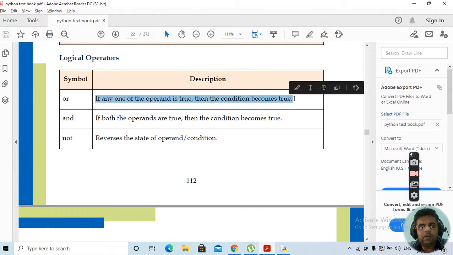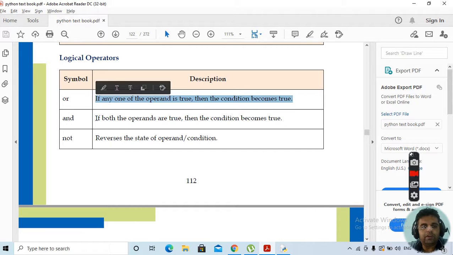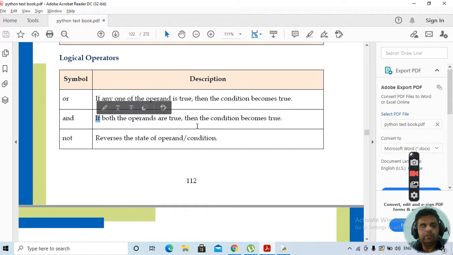Clear? What is there with and? If both the operands are true, only then will the condition be true. Clear?